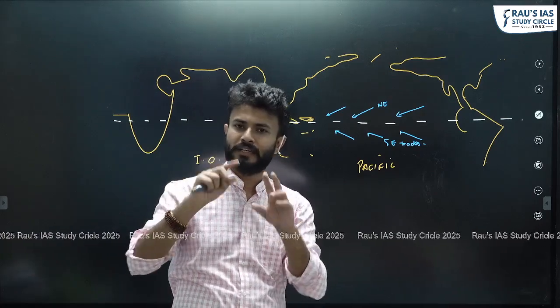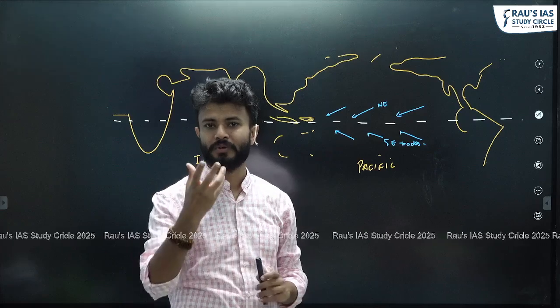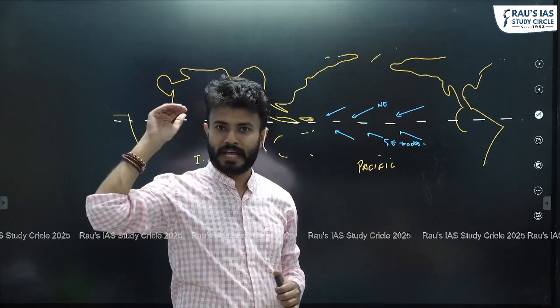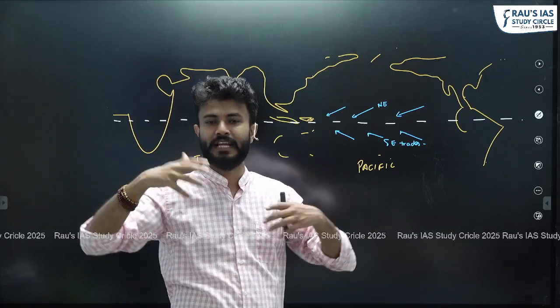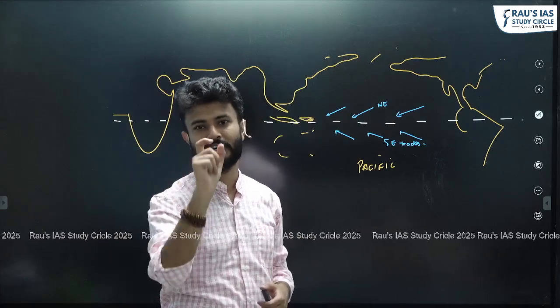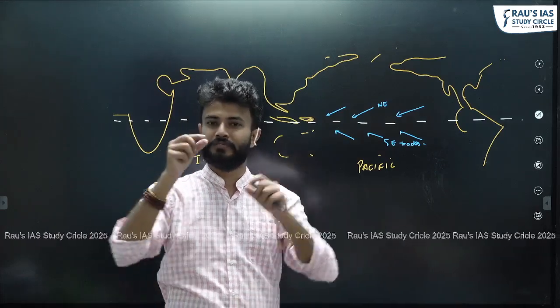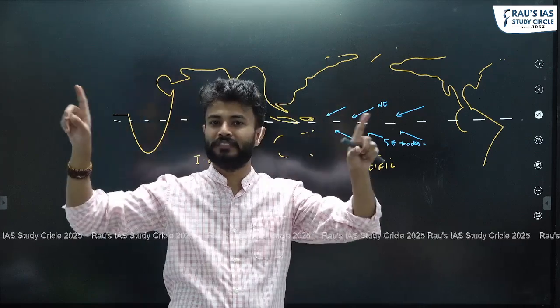You can understand this by common examples also. If you have to heat water, supplying the same amount of insolation will heat the water having a larger surface area or a smaller surface area? Okay, because if you have a smaller surface area, a lot of heat will be wasted.